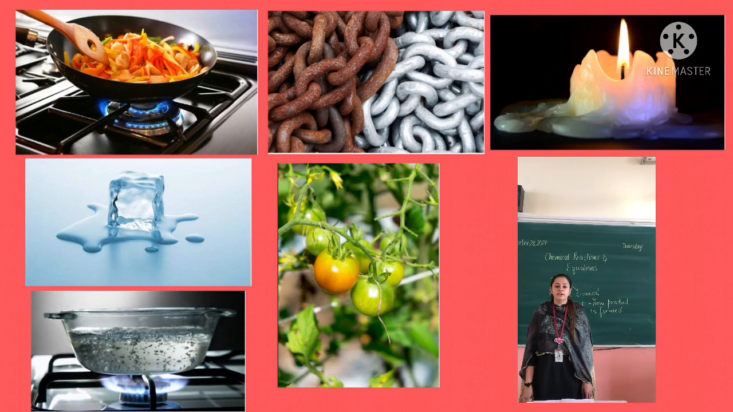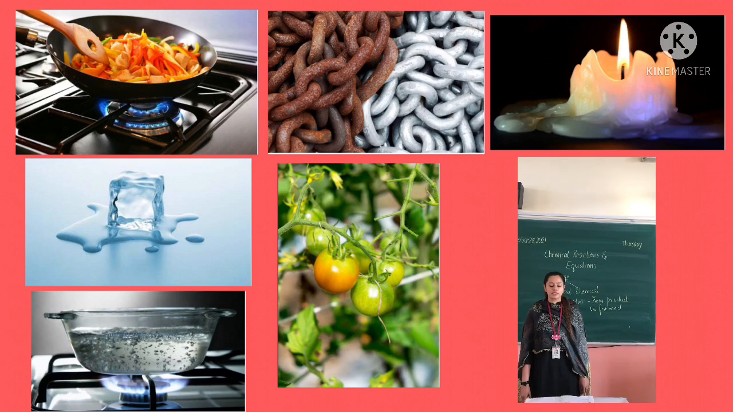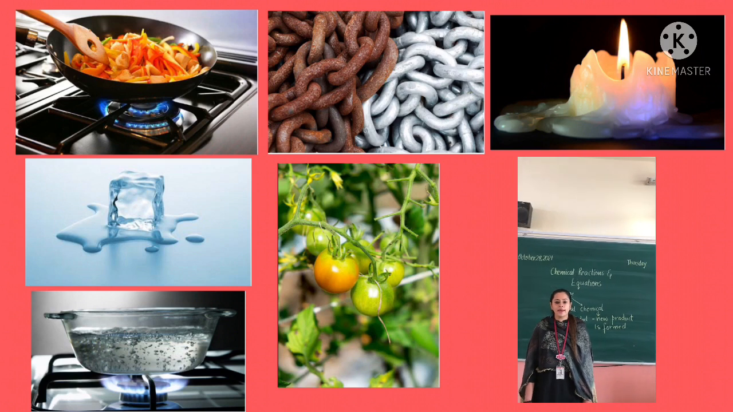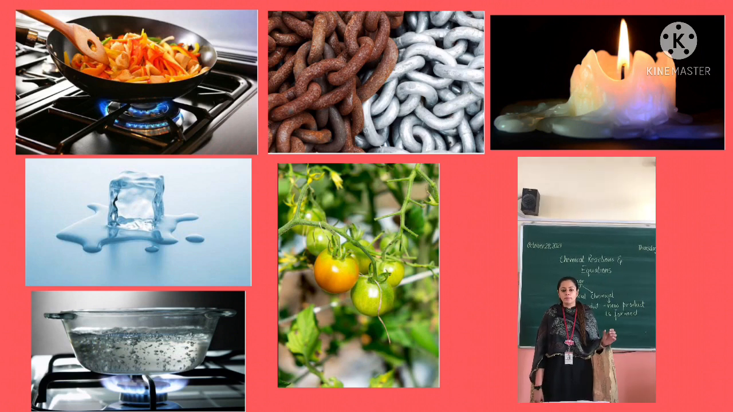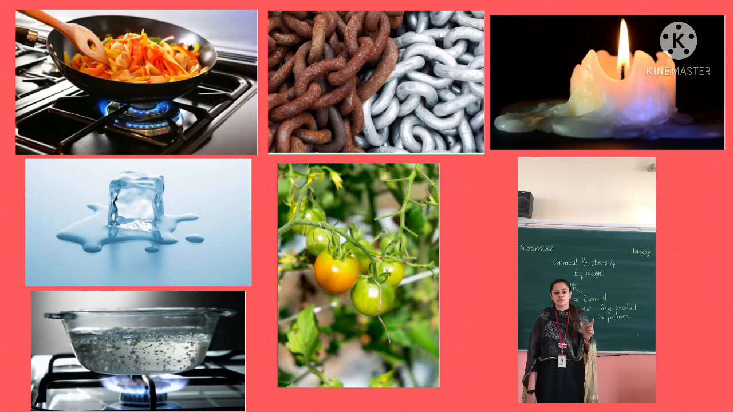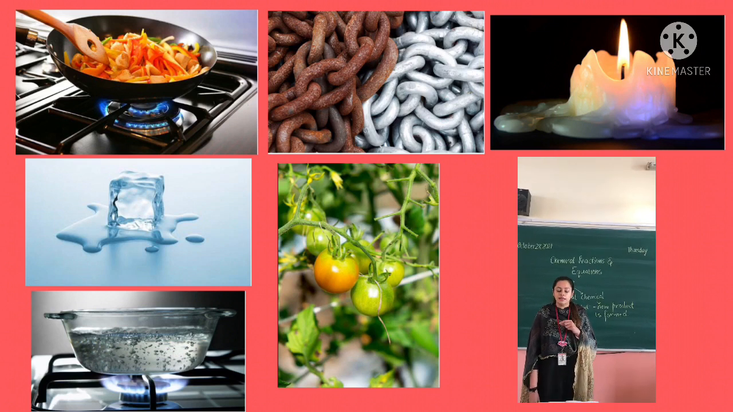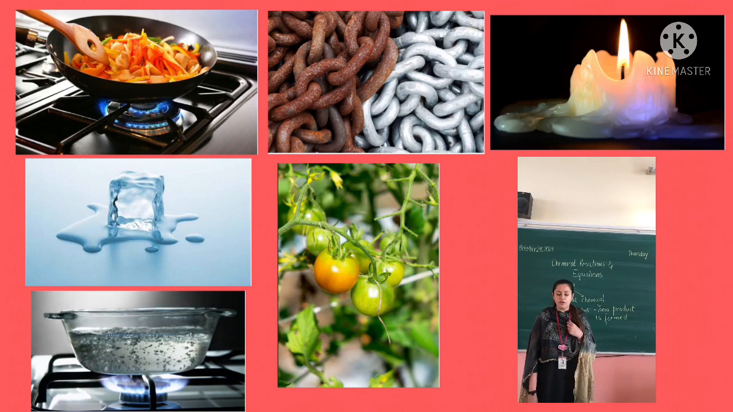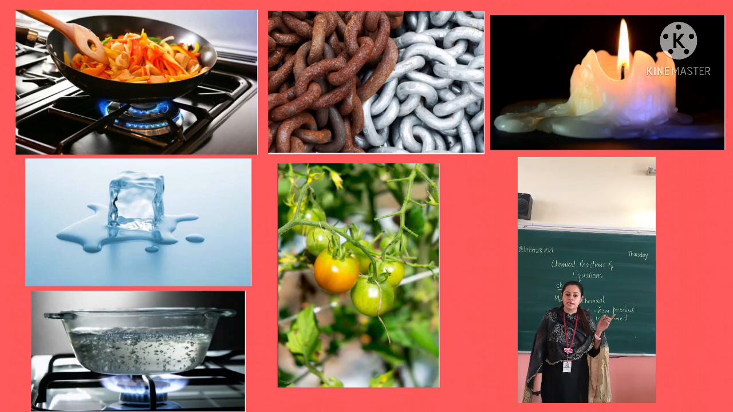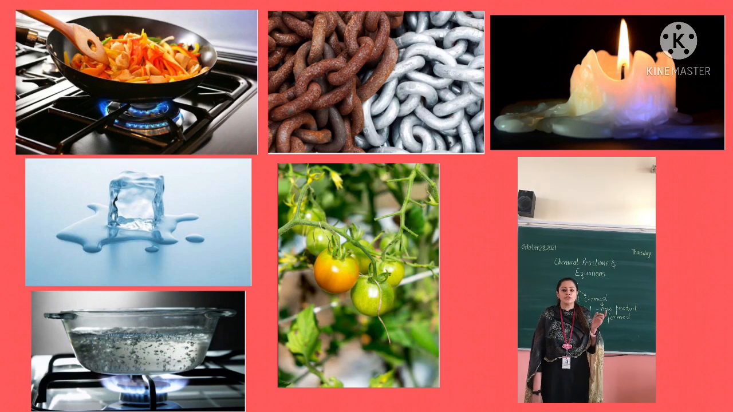Then next, in the next picture we have ripening of fruits, like ripening of tomatoes, right? So when the tomatoes ripen, the green color of tomatoes gets converted into the red color, right? So is it a chemical change or a physical change? Yes. So we cannot get back the original fruit in this case. So it is a chemical change, right?